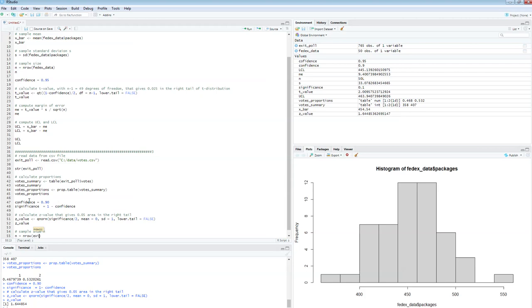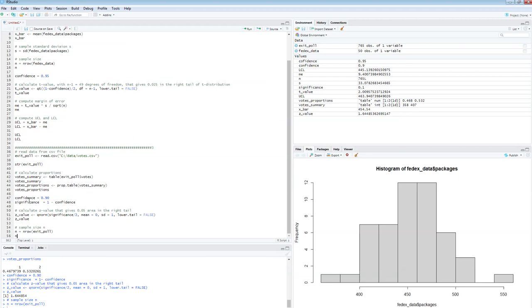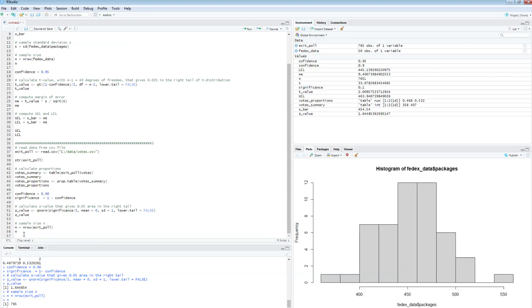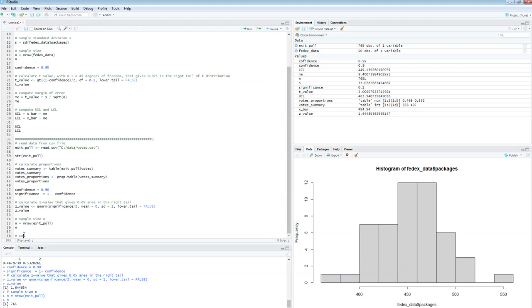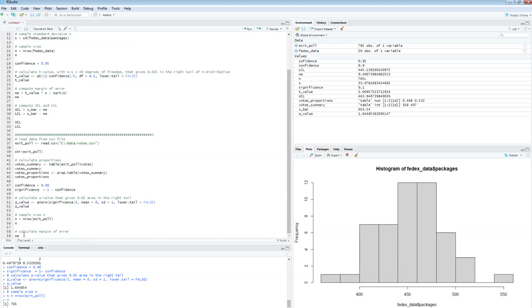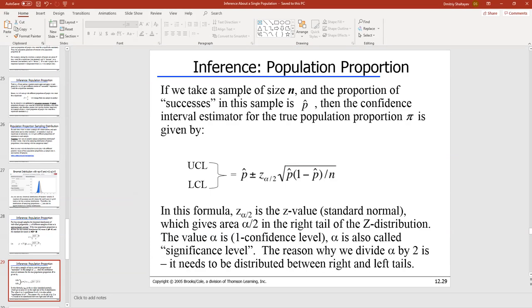And the data set is called exit poll. That's it. Okay, and it should be 765, right? Yep, 765 it is. Okay, so now I'm going to calculate margin of error. Okay, so ME, just like I called it before, is equal to z value, right? I'm just acting according to my formula here. It's the z-value times the square root from p hat 1 minus p hat divided by n.